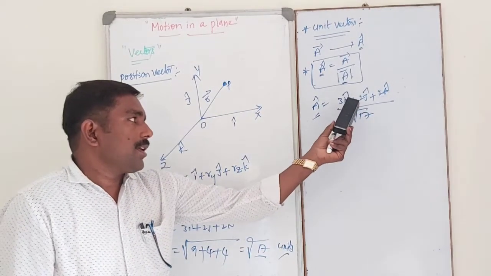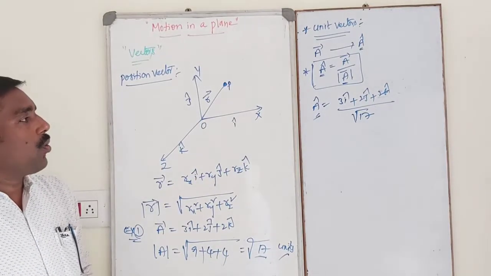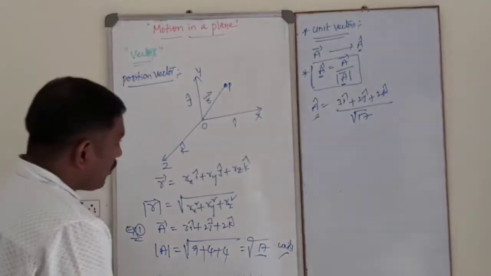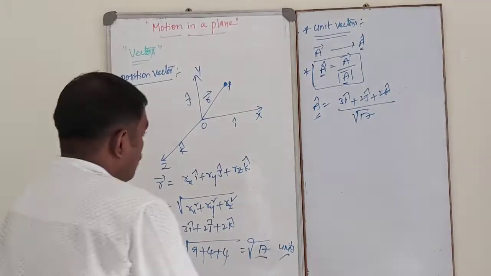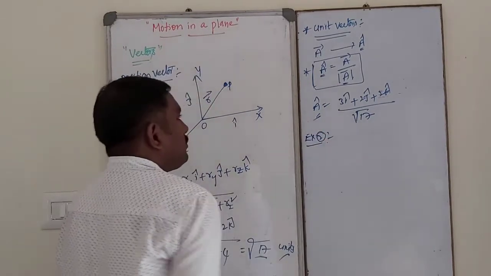Okay. So in this case, i, j, k are unit vectors in the x, y, z coordinate system. Okay, students. One more example. We will discuss one more example. Example number 2.